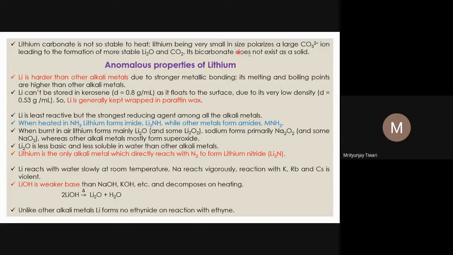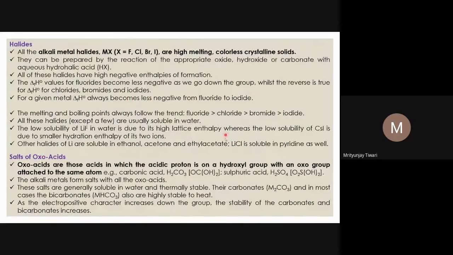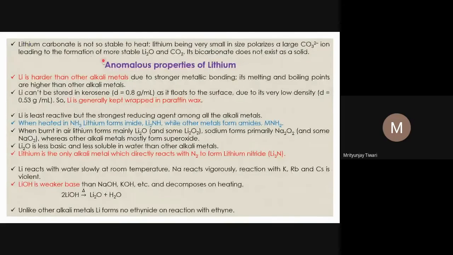Now, that is the basic chemical property that we have summarized of the chemical compounds of alkali metals. Now let us look into the anomalous properties of lithium. We have seen that many times the properties of lithium depart from the usual properties of the alkali metals and their compounds, their chemical reactions, the stability of the compounds, and their solubility.